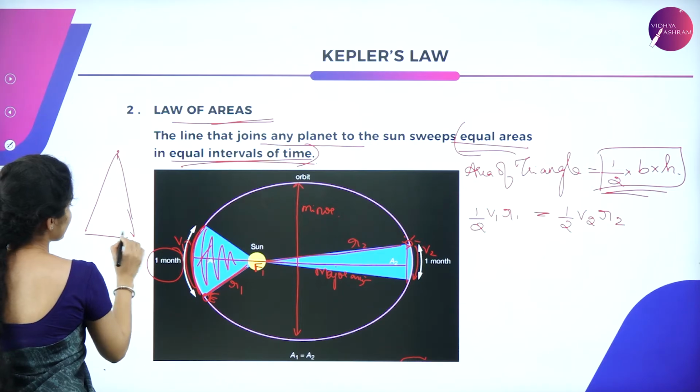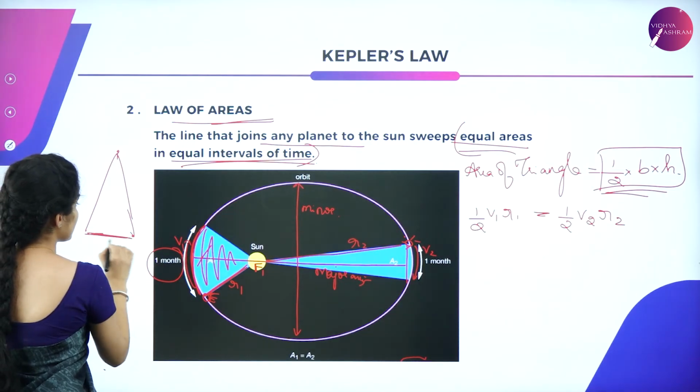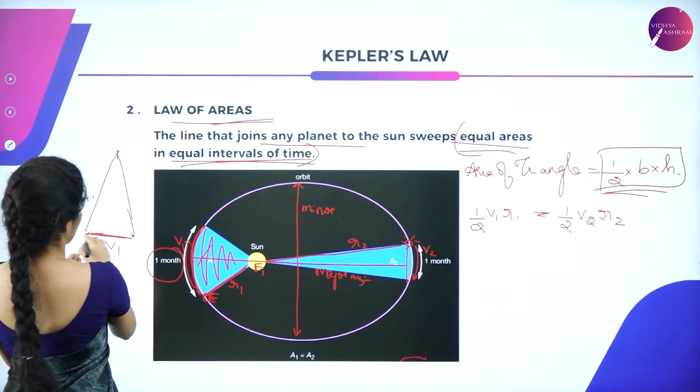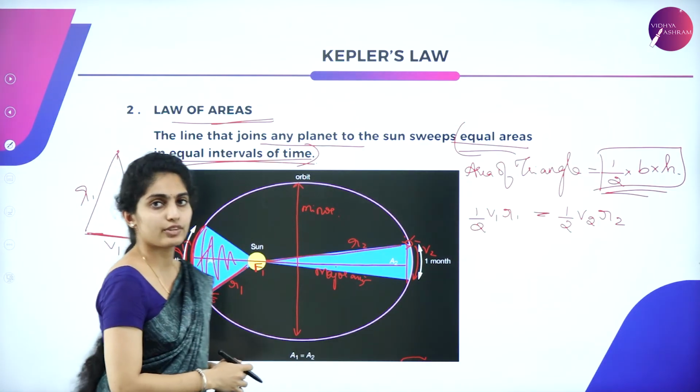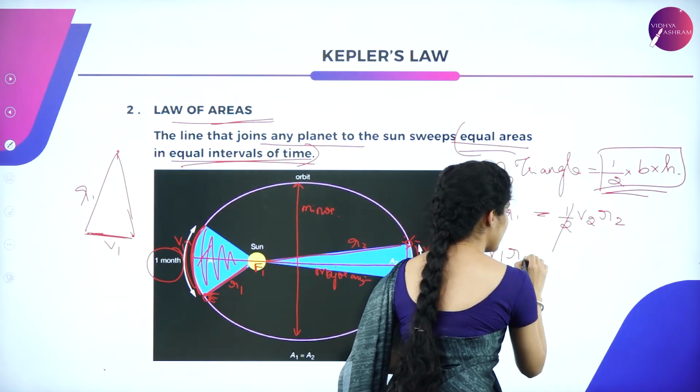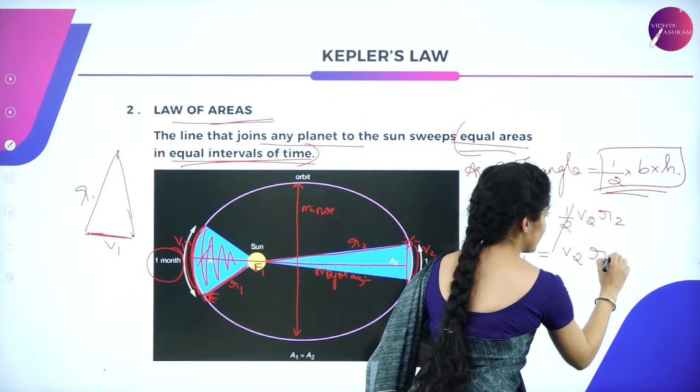Here will be your sun, here is somewhere your earth. So this is your V1 and this is your R1. So half into base into height, this is what I have written over here. So this and this get cancelled. So you have V1 R1 is equal to V2 R2.